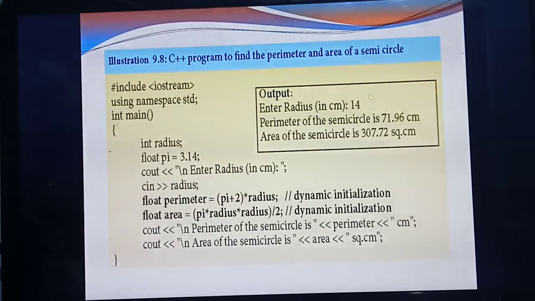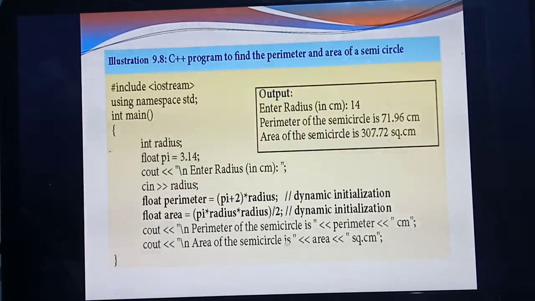Understood? See the output. First, cout: enter radius. So the user enters radius as 14. Now the formula. Next, what's the output? Perimeter of the semicircle: the control flows to perimeter and calculates (pi + 2) * radius. The value you get is 71.96 centimeter.